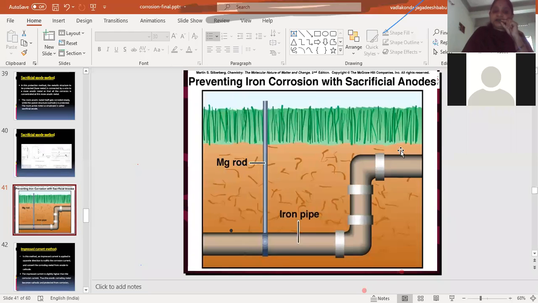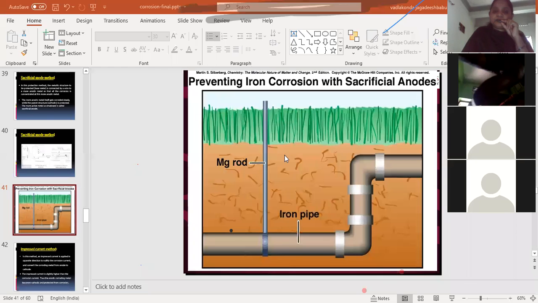Okay, so here this is an underground pipeline and this is the iron pipeline. To protect this iron pipeline, generally a magnesium rod will be connected. When this iron is exposed to the air, then what will happen?